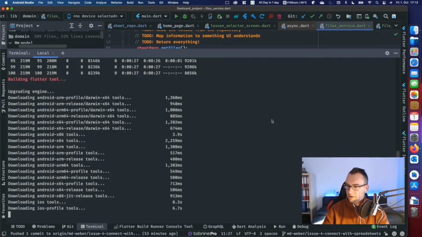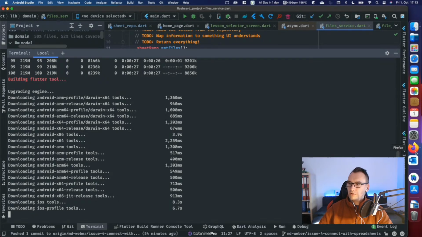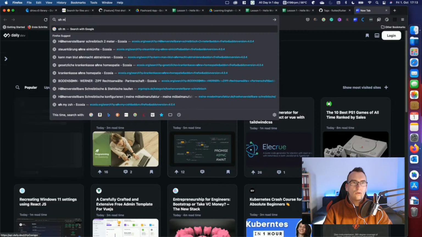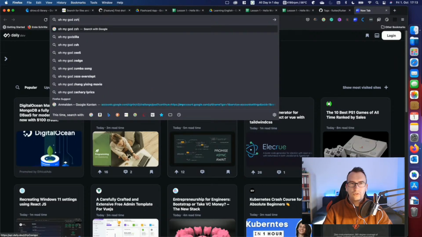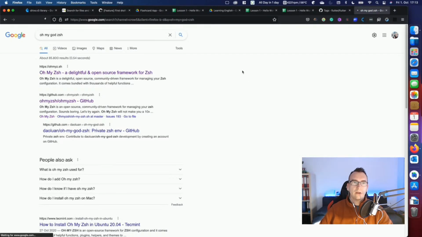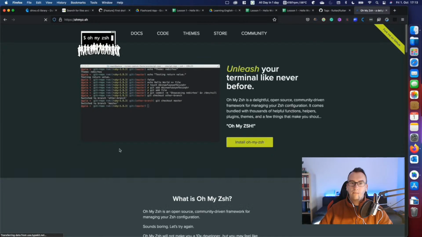Also on my other computer, I work with Oh My Zsh. I don't even know if the name is correct. Oh My Zsh, I think, which I can highly recommend if you are working with terminals and so on. I really enjoy using it because you can see the branch that you are working on. You see the versions that you are on.